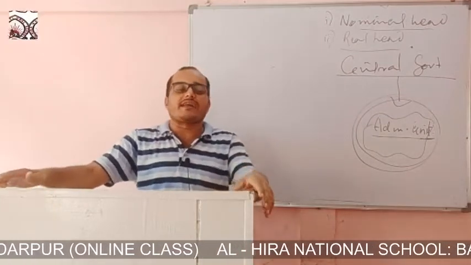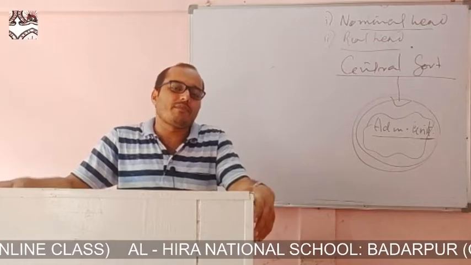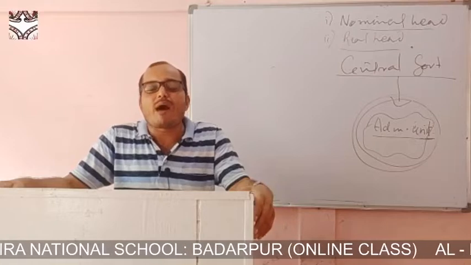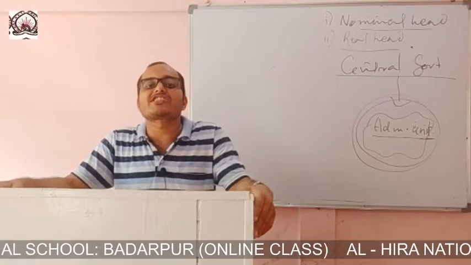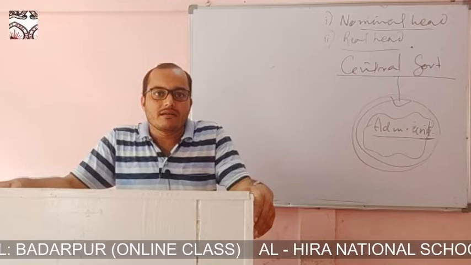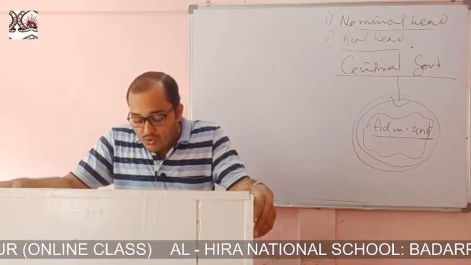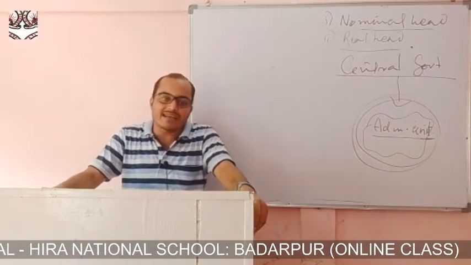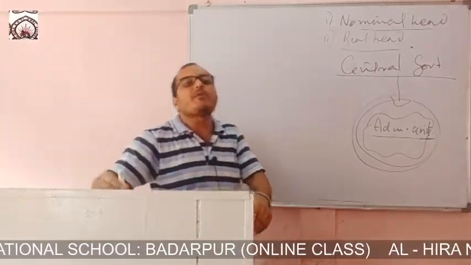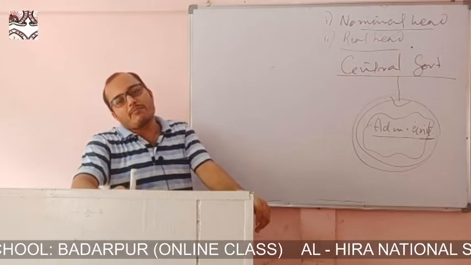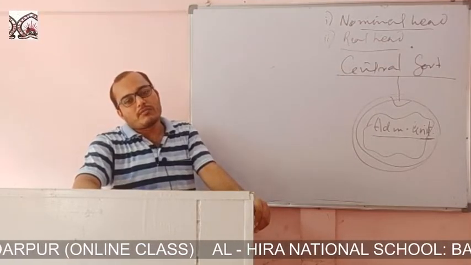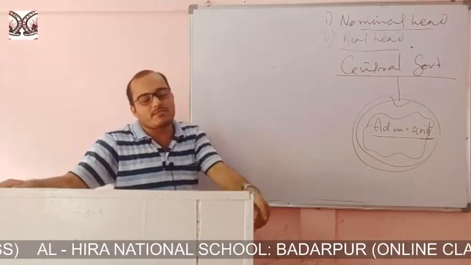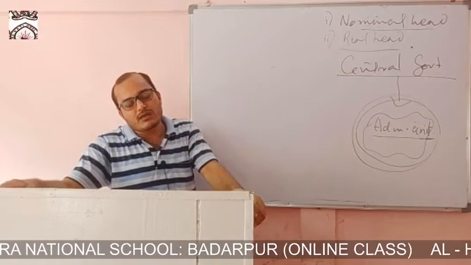Now, weak judiciary. The judiciary is very weak in this type of government. The judiciary does not have that much power to pass any verdict against the law made by the legislature. So the judiciary cannot pronounce the law enacted by the legislature as unconstitutional.